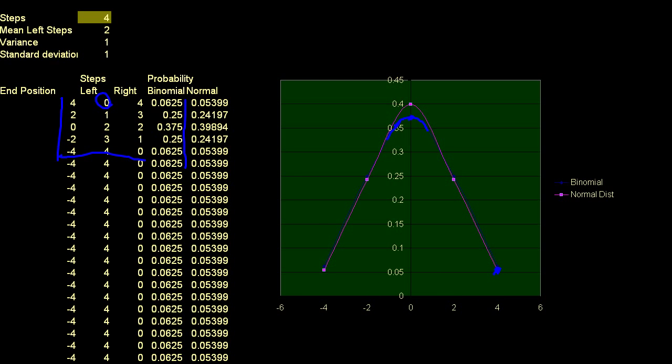Let me switch my color back to yellow. It's easier to see. If I take 4 steps to the left, I take 0 steps to the right, and so my final position is going to be at -4, right? It's going to be here. If I take an equal amount of both, so that's this scenario, then I'm neutral. I'm just stuck in the middle right here, right? I take 2 steps to the right, and then 2 steps to the left, or vice versa, and I end up right there. And so hopefully that makes a little sense.